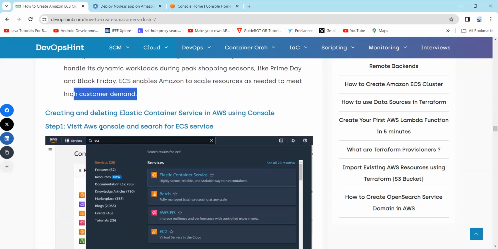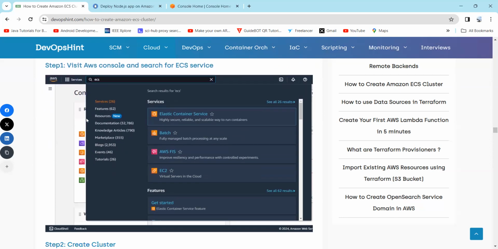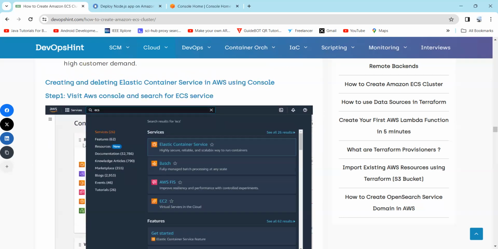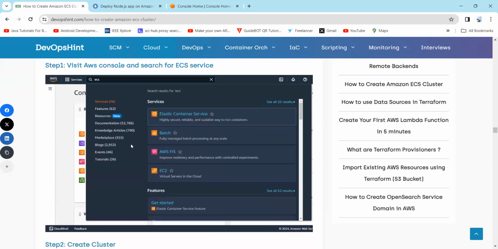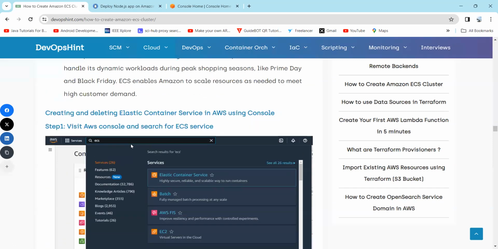So now we will do a practical and create an ECS instance in AWS. And we will create an Nginx instance after creating a container. We will do that with the help of ECR, where we can find the image of Nginx. So let's see.